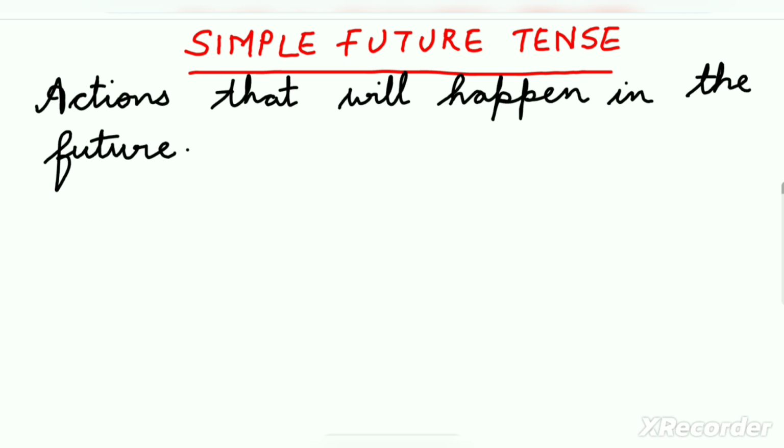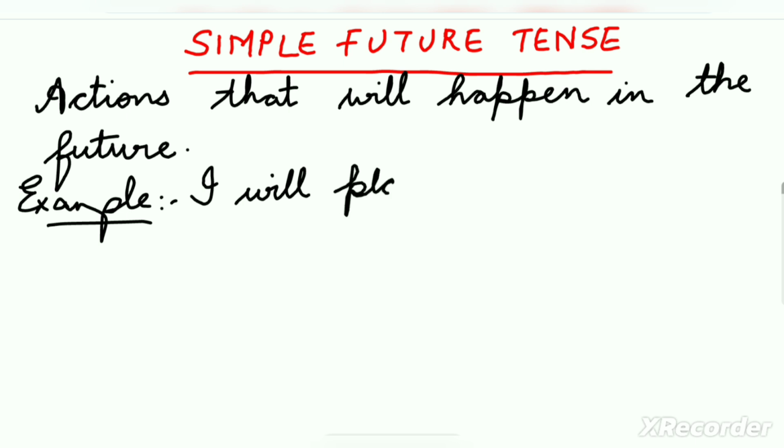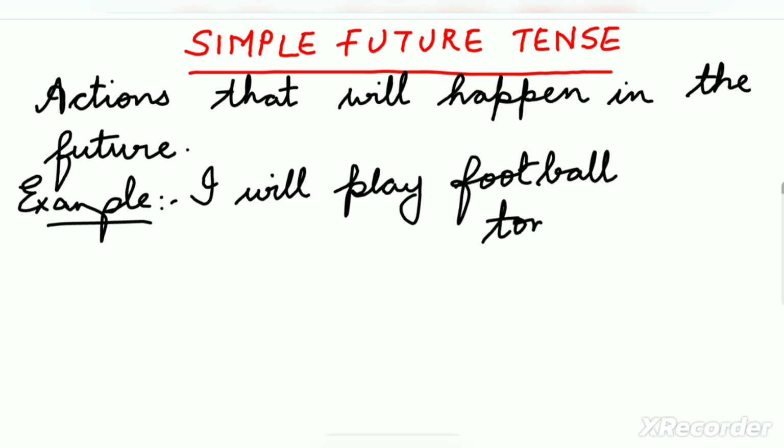For example, I will play football tomorrow.